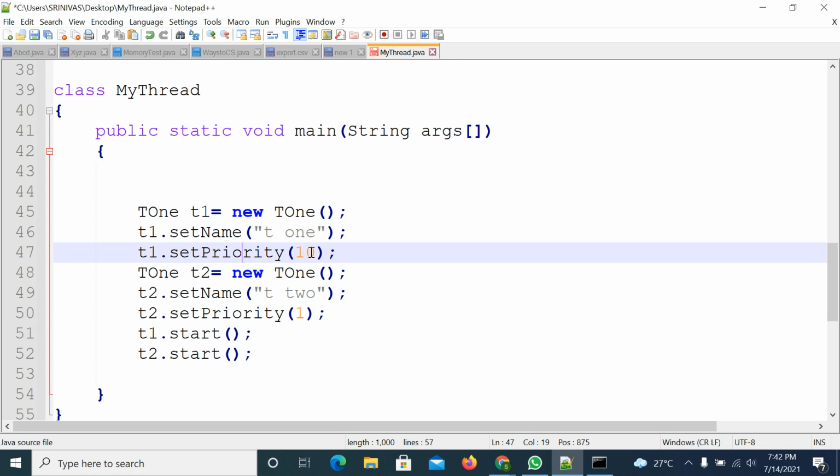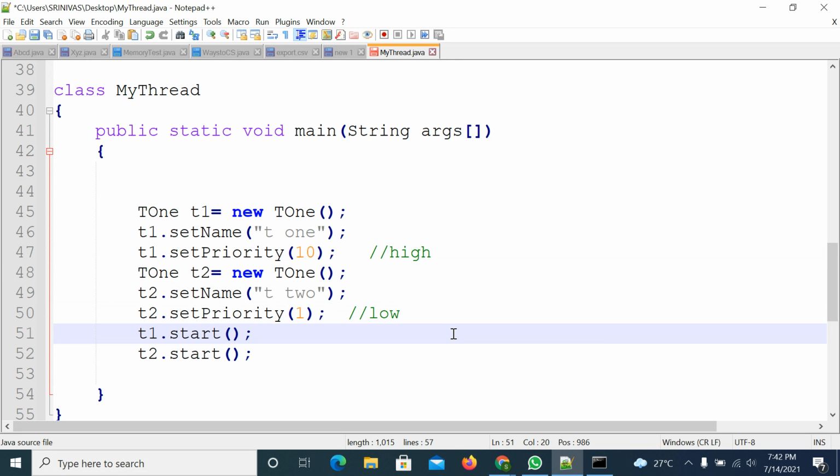But here the first thread has high priority, and the second thread has low priority. So in this case, what will happen? When the thread scheduler is allocating the time, it will pick the threads based on the priority level. If it is high priority, it will give more chance. If it is low priority, it will give less chance. So the highest priority thread has to get the chance first, then the second thread gets the chance later.